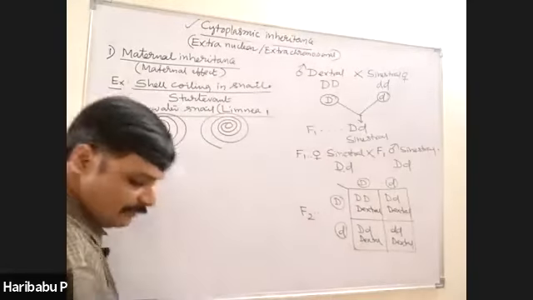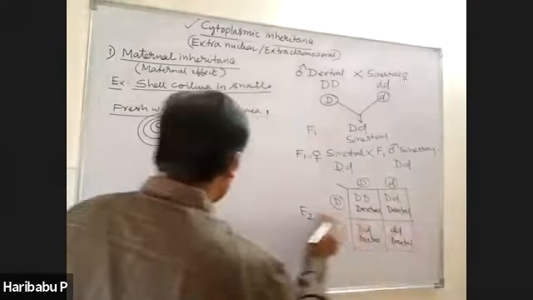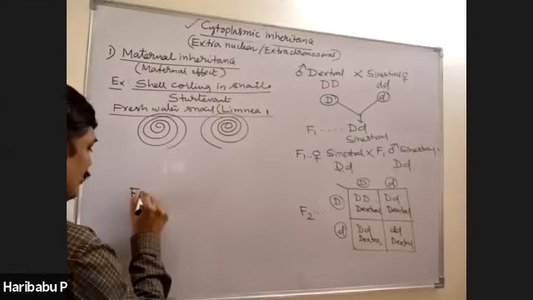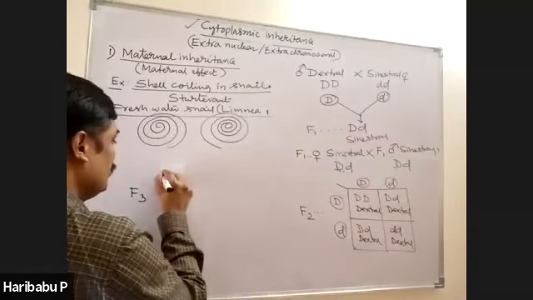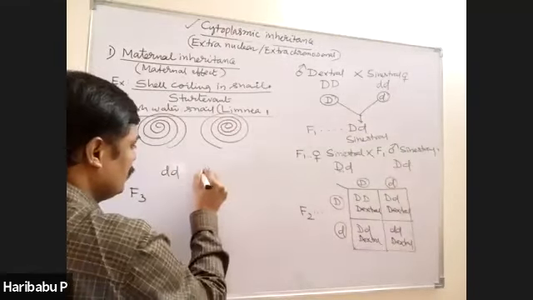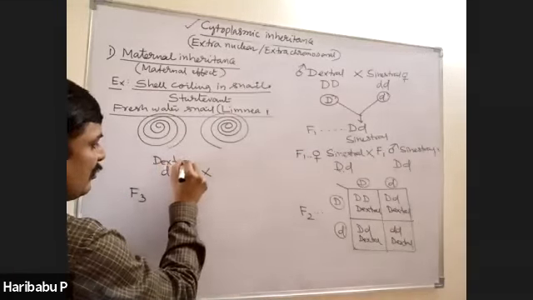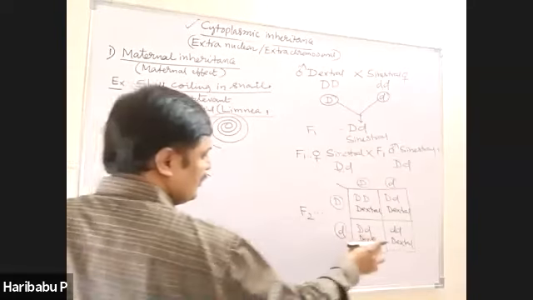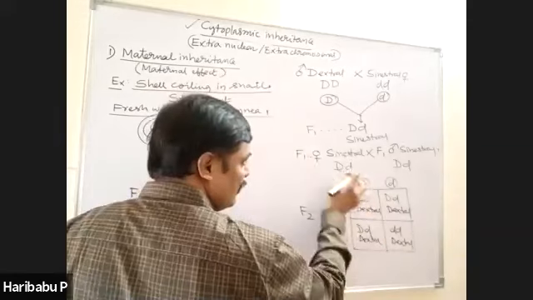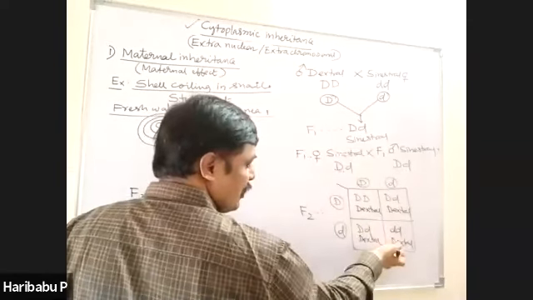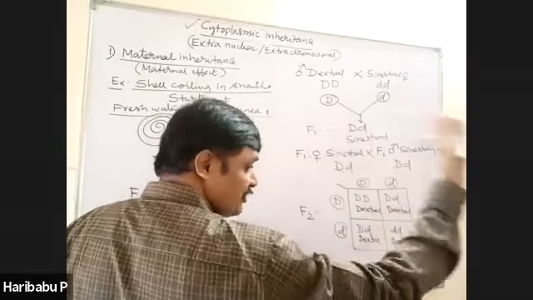See, in the F3 generation, I will take this one as female. In the F3, now I am taking this one as female. Continuation of this experiment. Small d, small d. What is this? Dextral, right? Why is it dextral? Because it received from the mother. The mother's gamete contains the protein. Therefore, it becomes dextral. Now we can think immediately, is it able to produce this protein for the next generation?